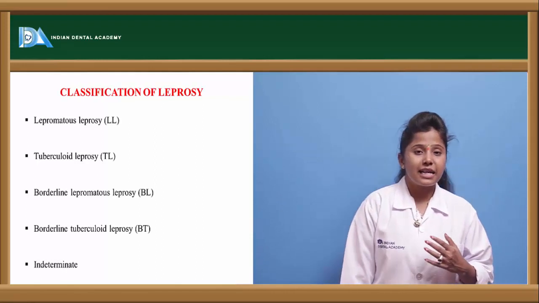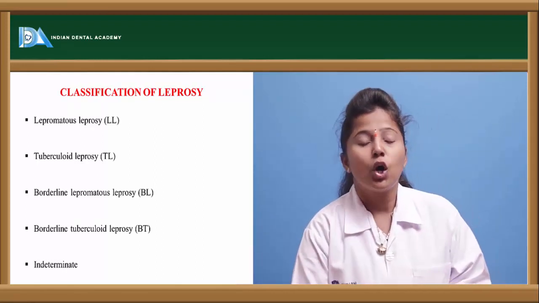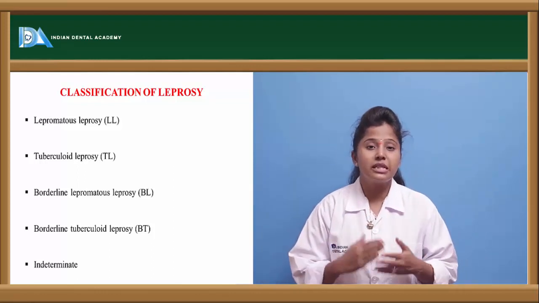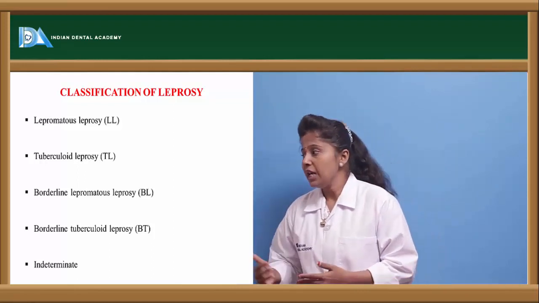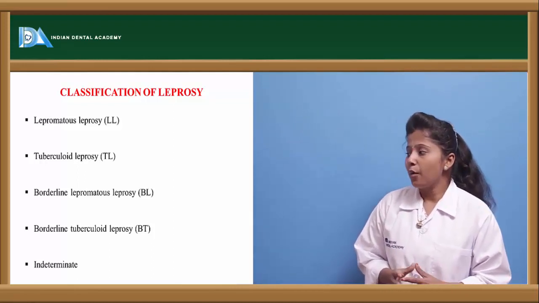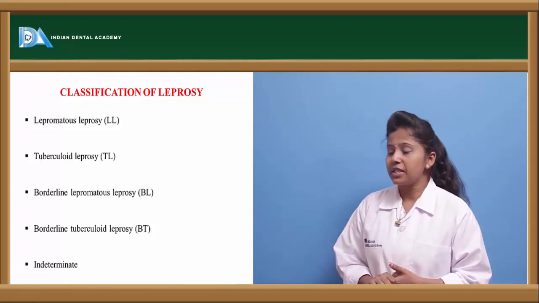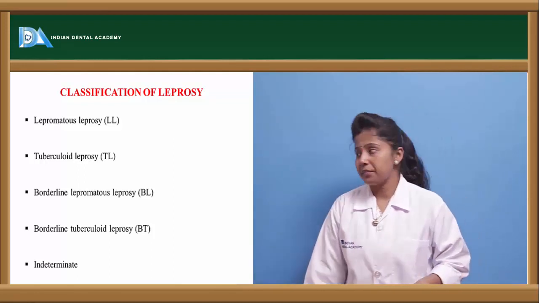Leprosy is classified into various types because we can observe the lesions, or the granulomas, on the skin of the person. Based on this, leprosy is categorized as lepromatous leprosy, tuberculoid leprosy, borderline lepromatous leprosy, borderline tuberculoid leprosy, as well as indeterminate leprosy. So these are the types of leprosies.